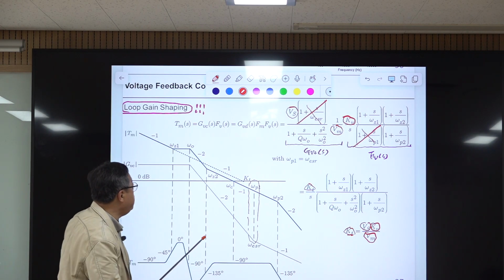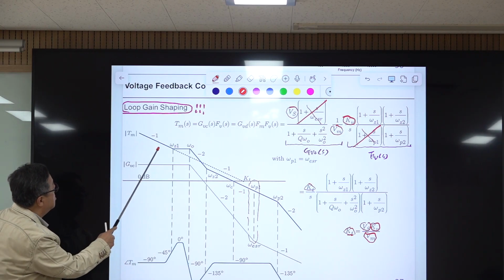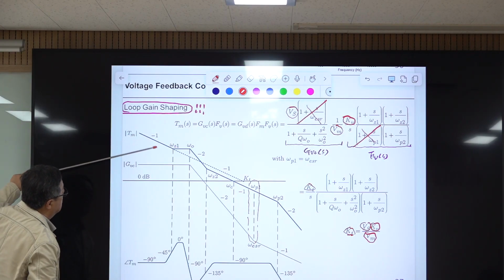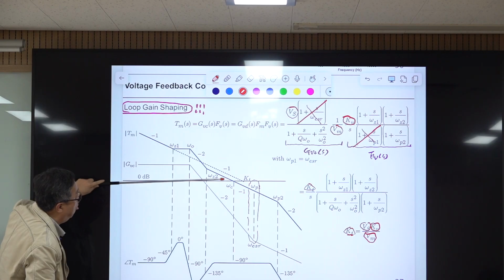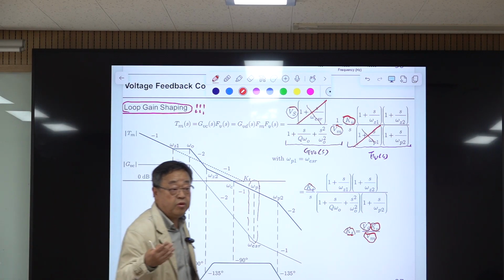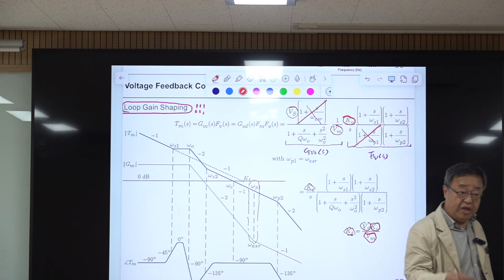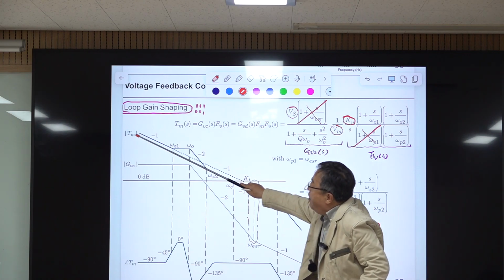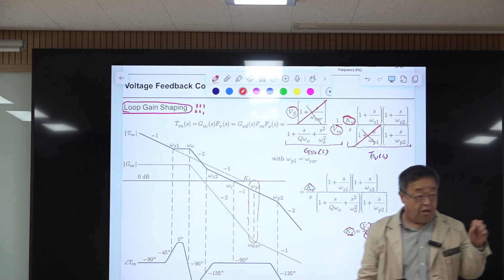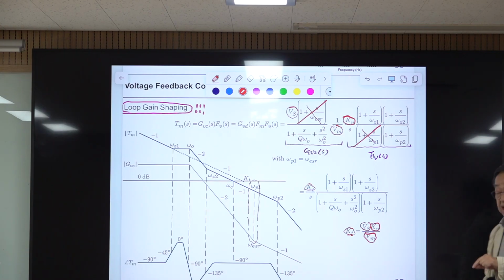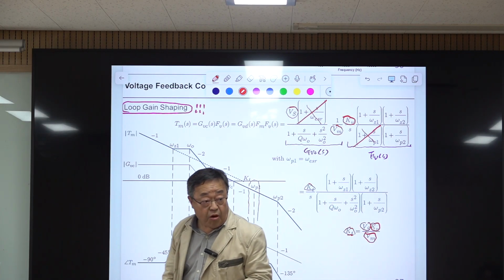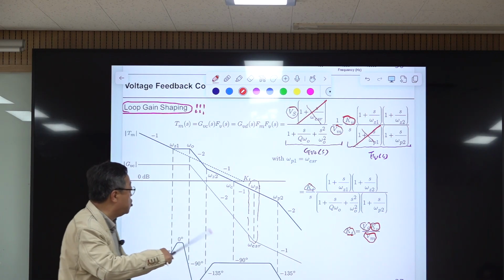And previously, this area, the area between this 0 dB line and this loop gain magnitude curve, represents what? Attenuation, the benefit of feedback obtained with the negative feedback structure. If this area is large, then the benefit of feedback becomes larger. That means the input to output transfer function, audio susceptibility, will be smaller, and output impedance will be smaller, which is desirable for the closed system. So all information is shown here.